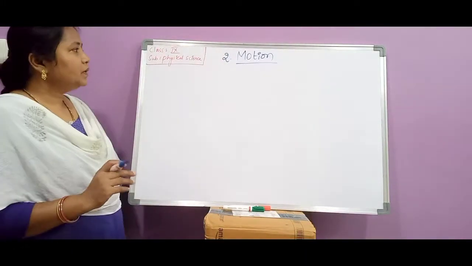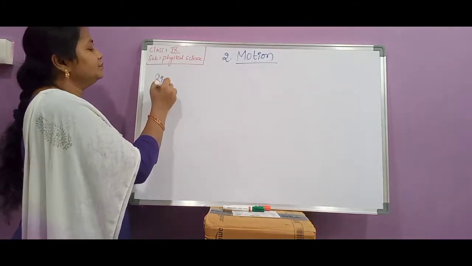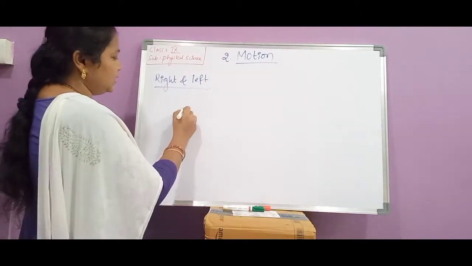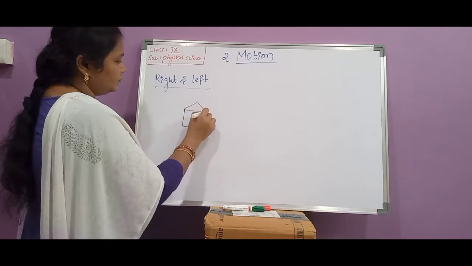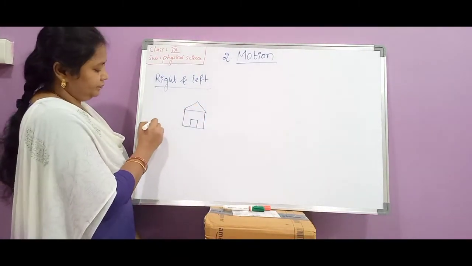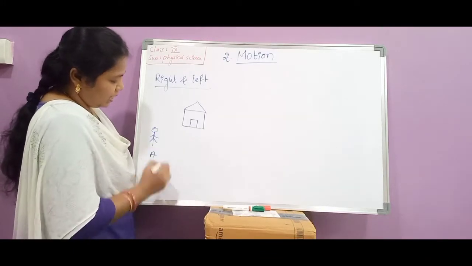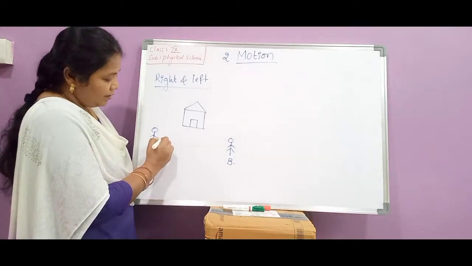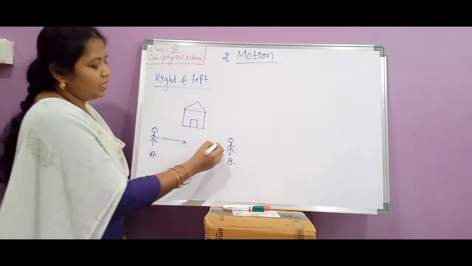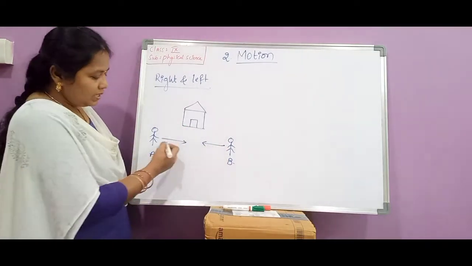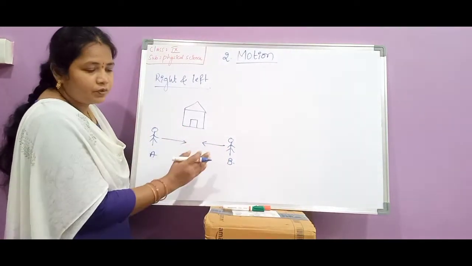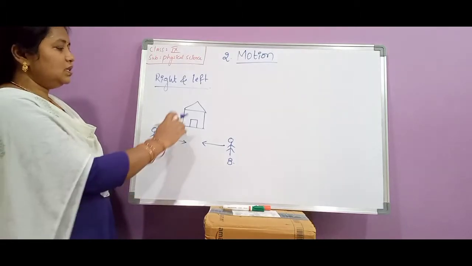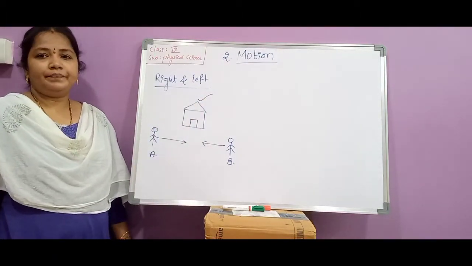The another one, right and left. Suppose there is a house, person A is standing here, person B is standing on this side of the house, and person A is moving in this direction, person B is moving in the opposite direction. Person A is moving from left to right. Person B is in the opposite direction, that means he is coming from right to left. Now what is the position of the house? Is it right or left?